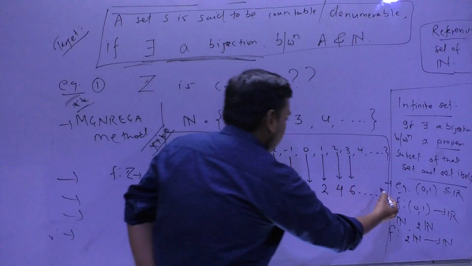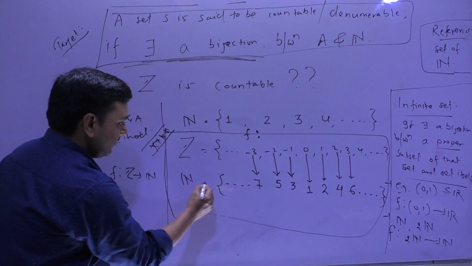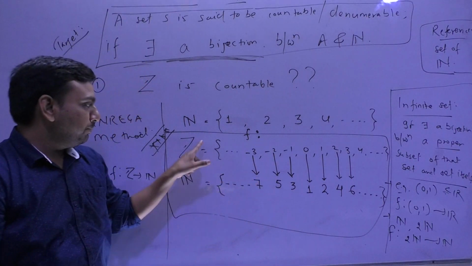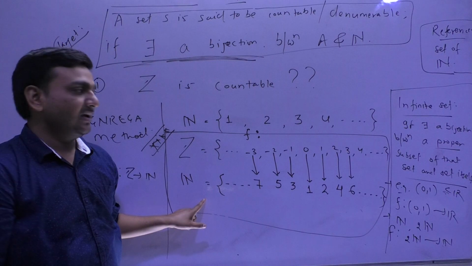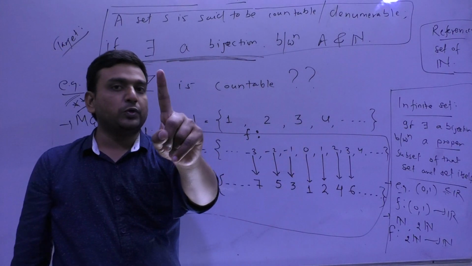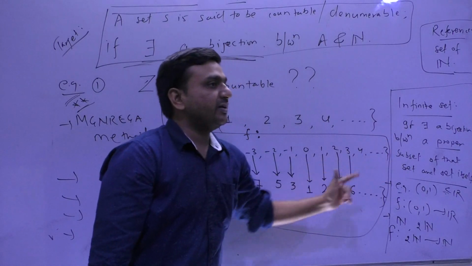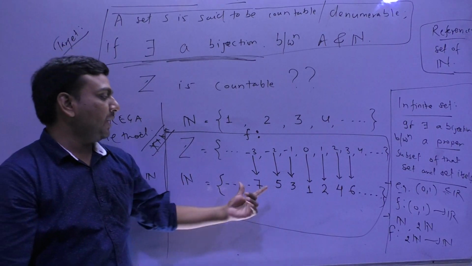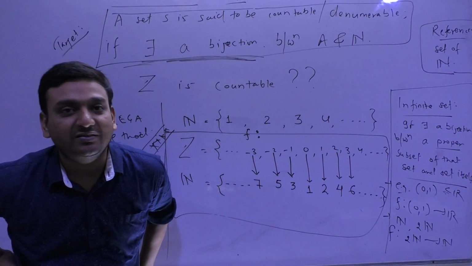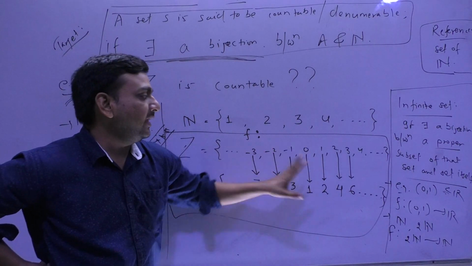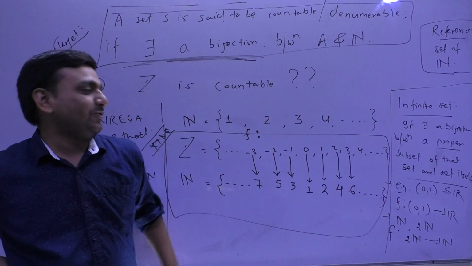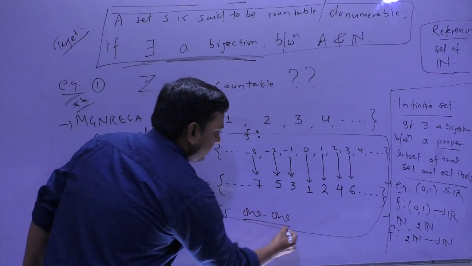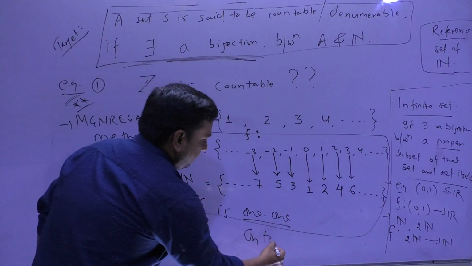So this is the set of natural numbers, and a very beautiful picture in front of us: a mapping from Z to N. What I did: 0 is mapped to 1, positive integers are mapped to even natural numbers, and negative integers are mapped to odd natural numbers starting from 3, because 1 I have already mapped here. Now check it out. Is this f one-one and onto or not?